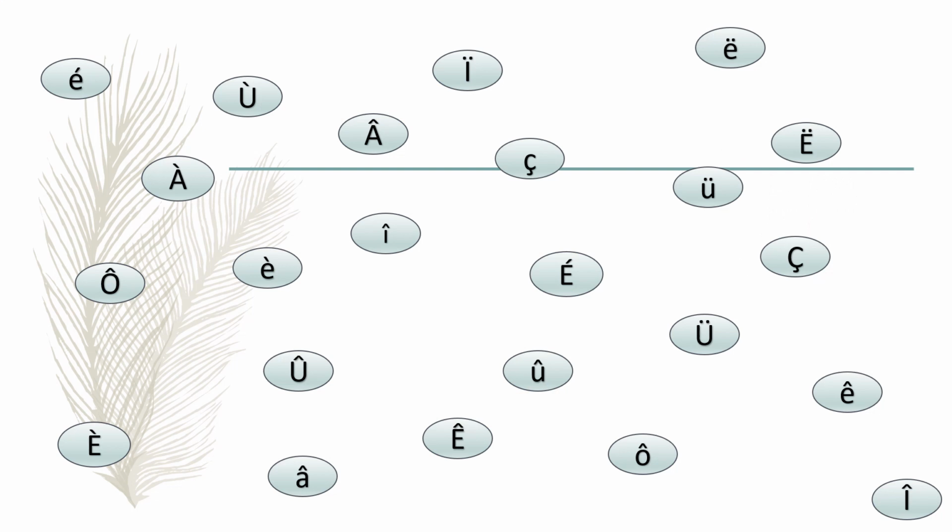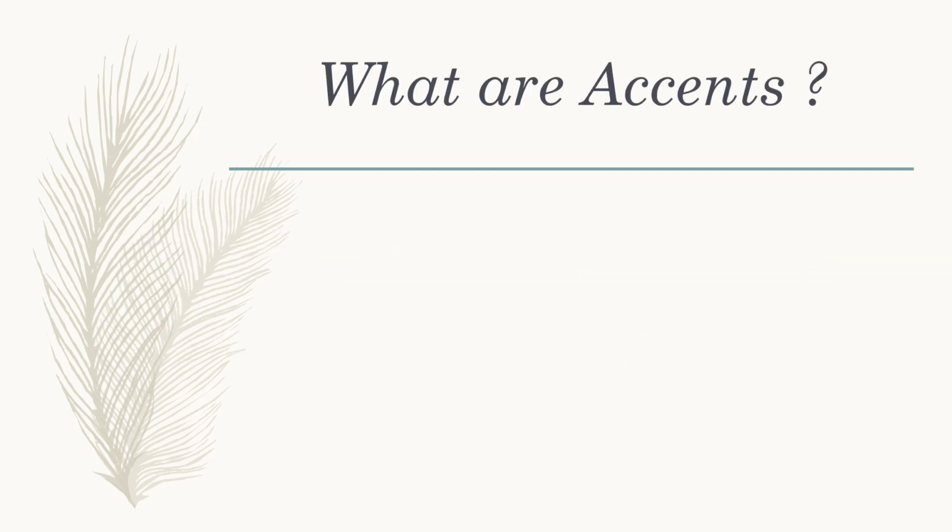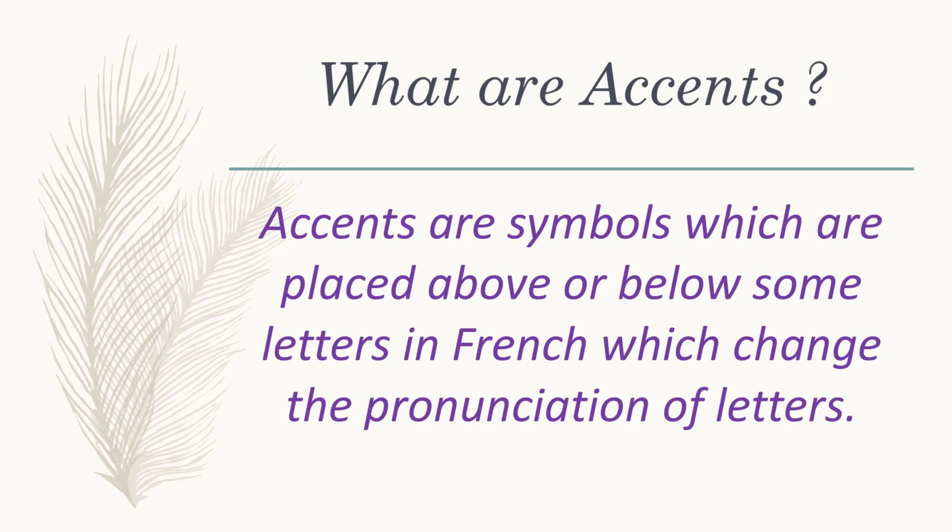What are these letters? You must have seen these letters, but have you ever wondered what these are? And what role do they play? Let's find out. These are called accents. But what are accents? Accents are basically symbols which are placed above or below some letters in French which change the pronunciation of letters. And in French, there are 5 types of accents.